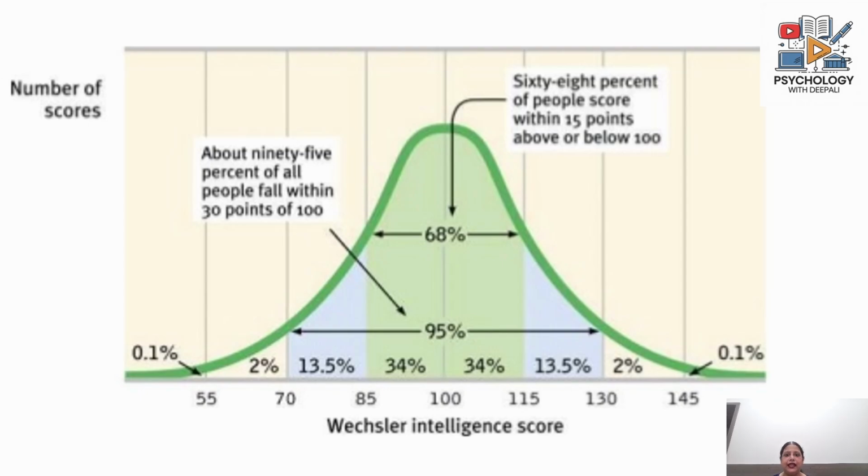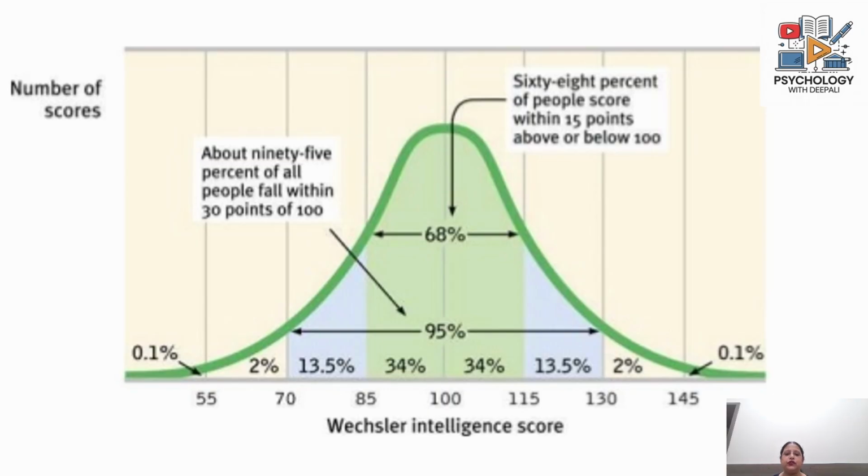Similarly, on the left, 15 IQ points less than 100 would be an IQ of 85, which is below average. 15 IQ points less than that would be 70, which is the borderline of intellectual disability, and below that would be an IQ of 55, and below that again there will be very few individuals.